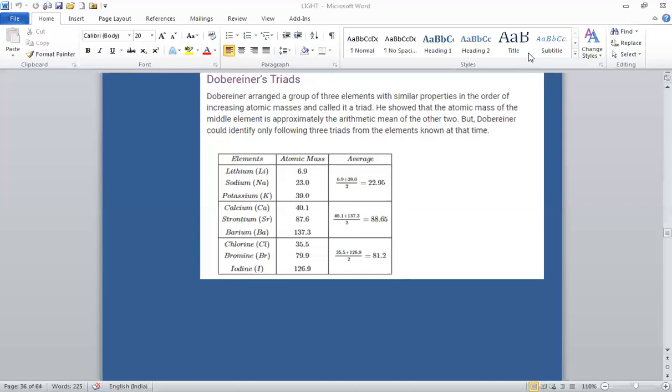At this stage, scientists felt the need for some method to simplify and systemize the study of the properties of various elements and their compounds. This necessity led to the classification of various elements into groups or chemical families.